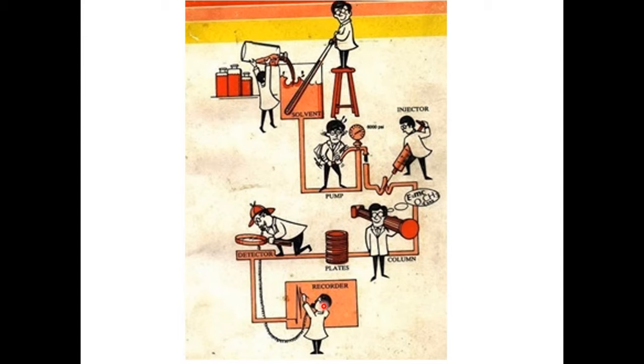So we have a computerized system connected to software which can understand the language of the detector, and it will convert the ones and zeros into an understandable format as a chromatogram. And by looking at the chromatogram, again with the help of software, we can analyze the area under the peak, the peak height, and so on. We can identify and also quantify the peaks which are separating through the column to a great extent.